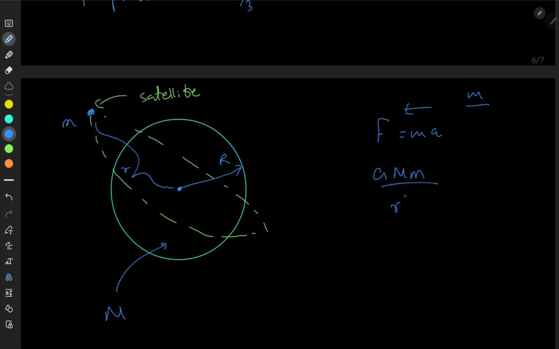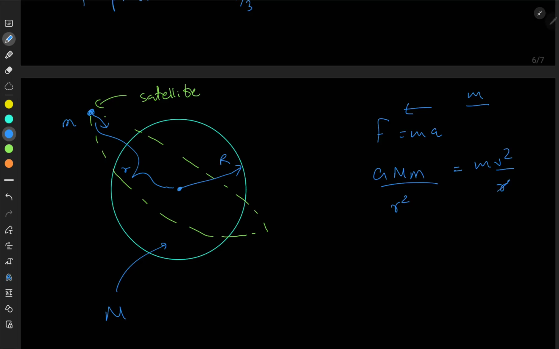That is equal to the mass of the satellite m times acceleration a. The acceleration is the centripetal acceleration v squared over r, so the centripetal force mv squared over r is equal to the gravitational force GMm over r squared.